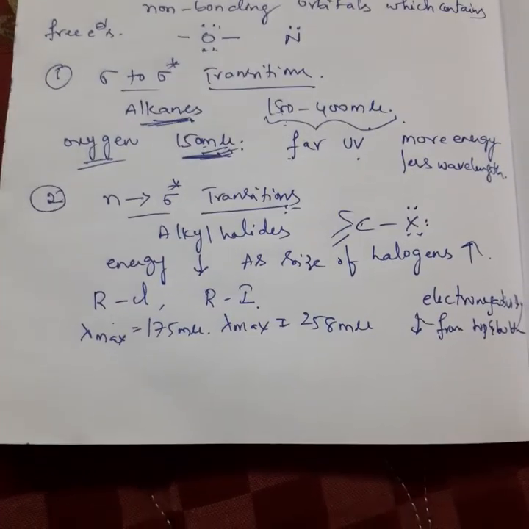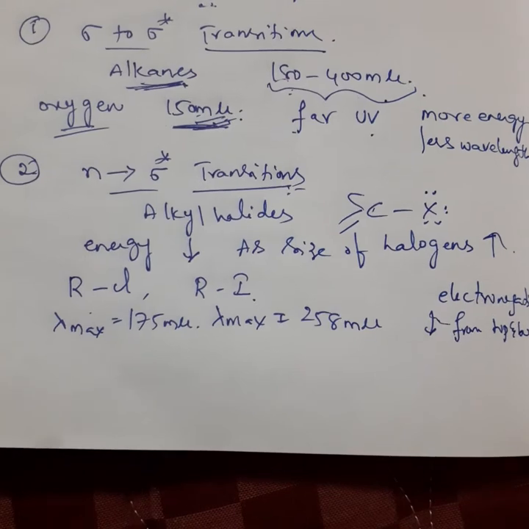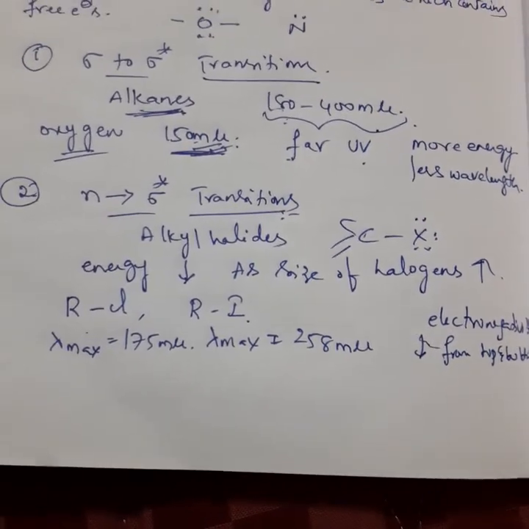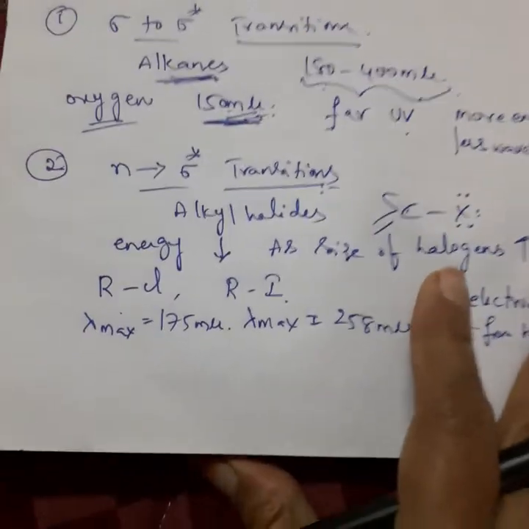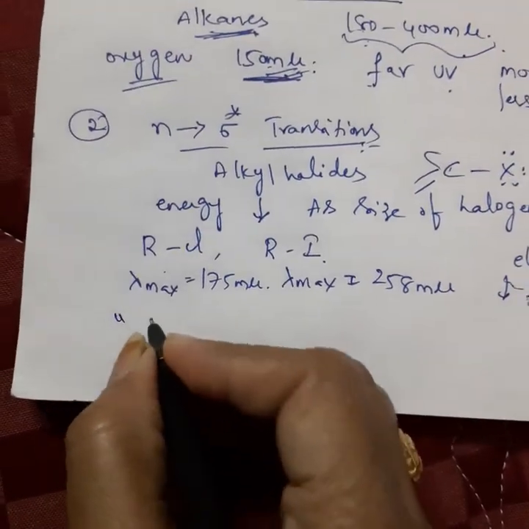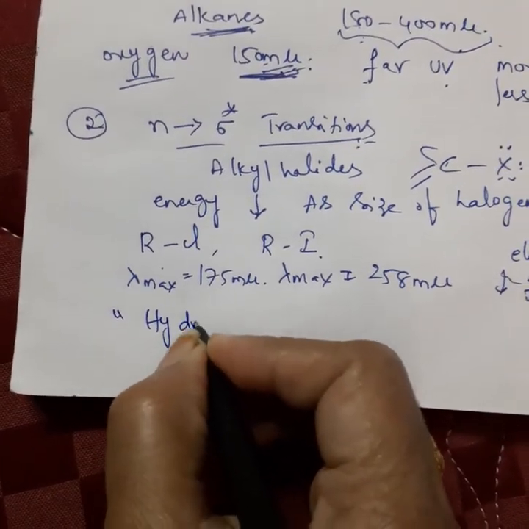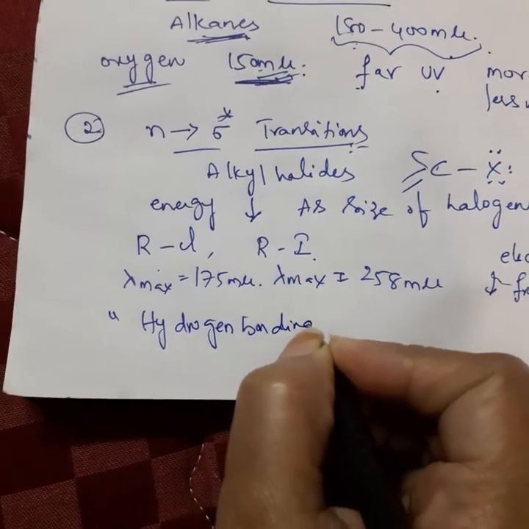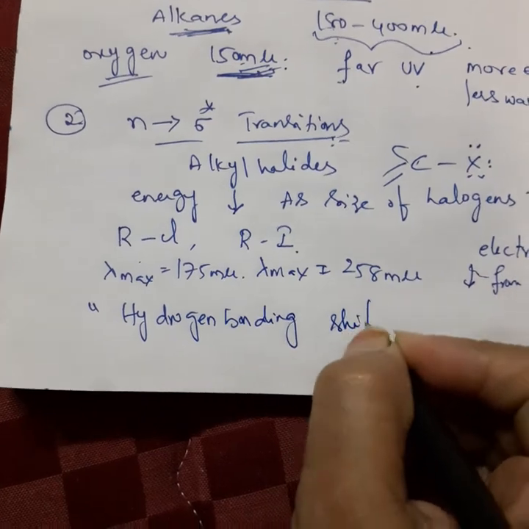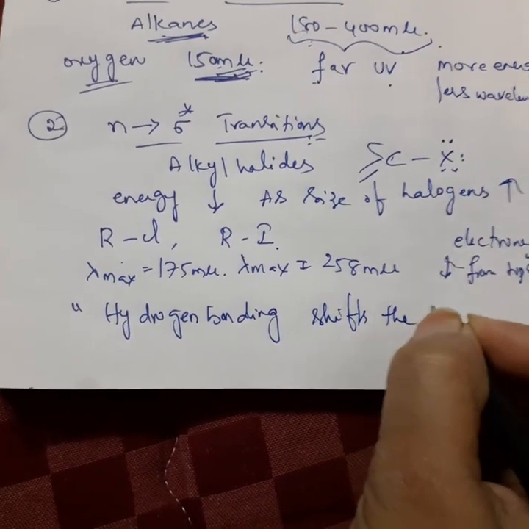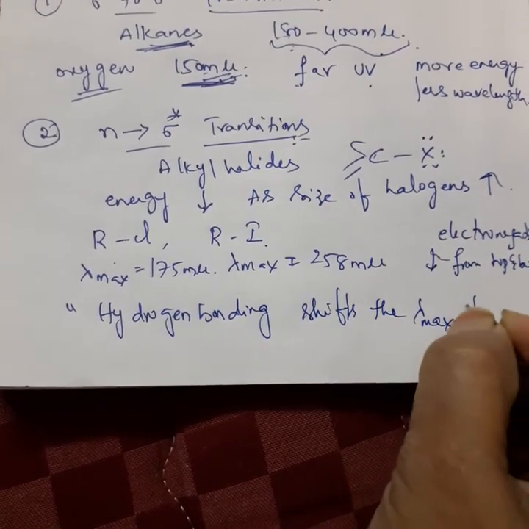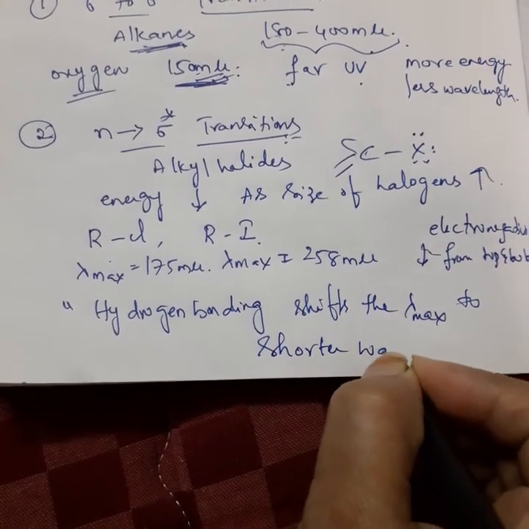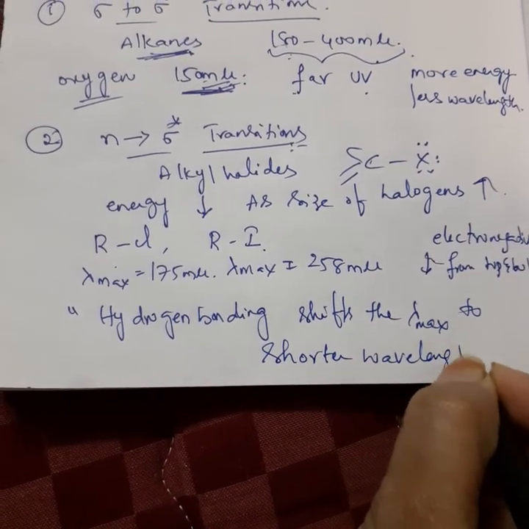One more important point: if hydrogen bonding is present, then absorption will take place at a shorter wavelength. You need to remember that hydrogen bonding shifts the lambda max value to shorter wavelengths.